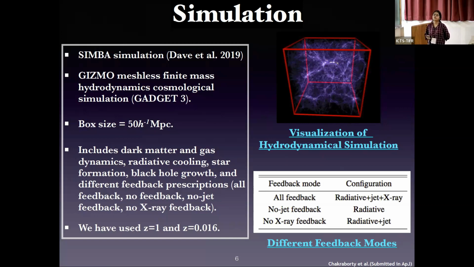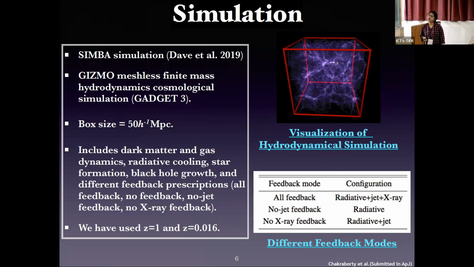There are 3 modes of feedback: jet, radiative, and X-ray. All feedback includes all of them: radiative, jet, X-ray. No jet feedback includes only radiative, and no X-ray feedback includes radiative plus jet. I'll remind you about these prescriptions again. The 4th one is no feedback, which includes none of them.